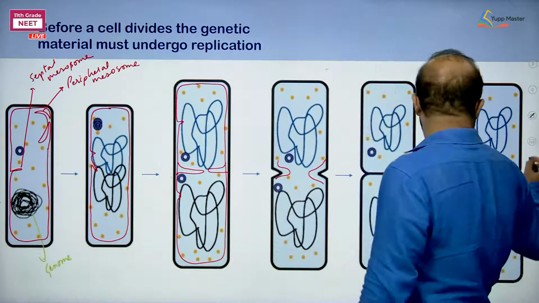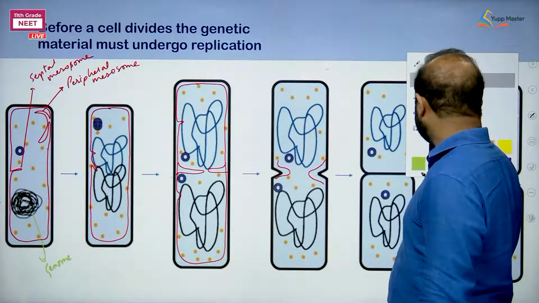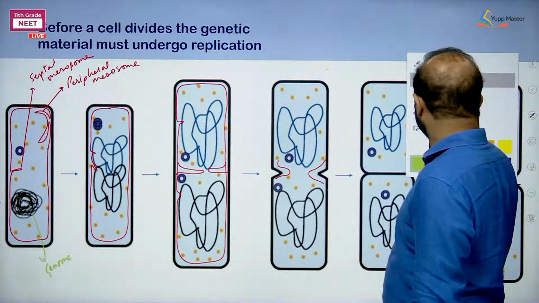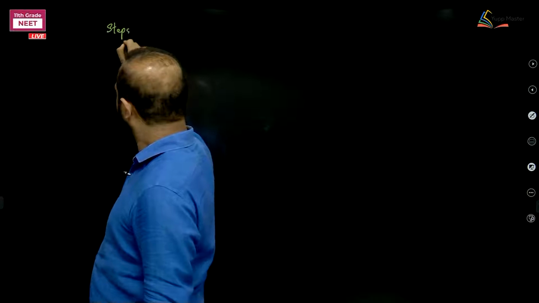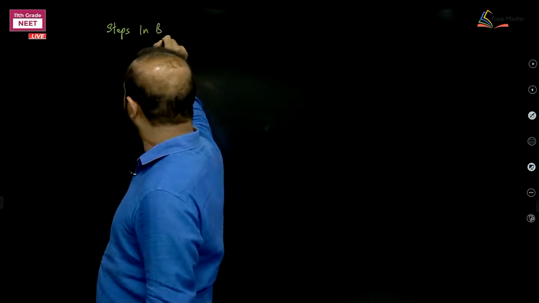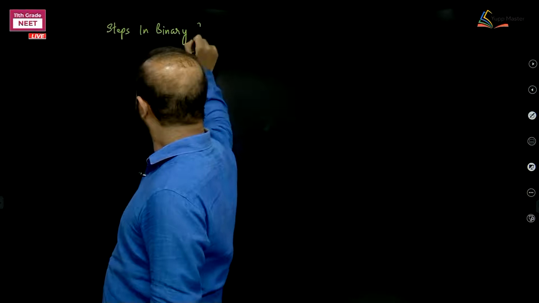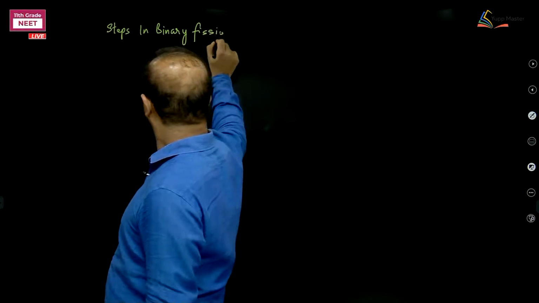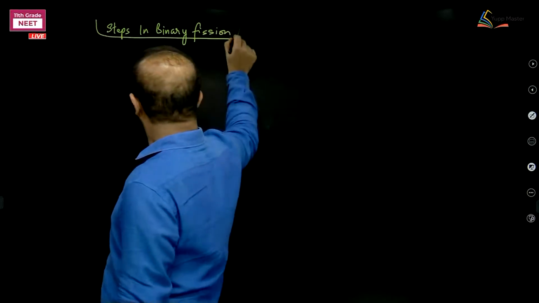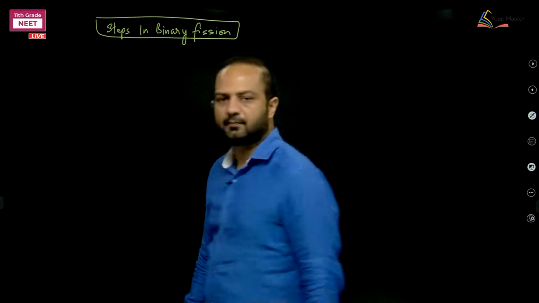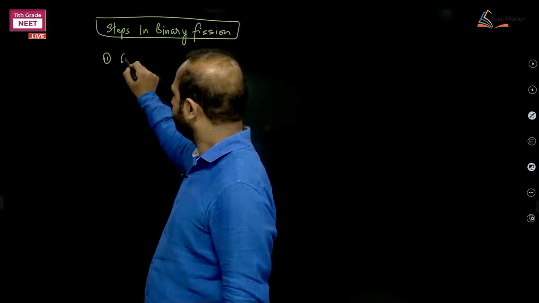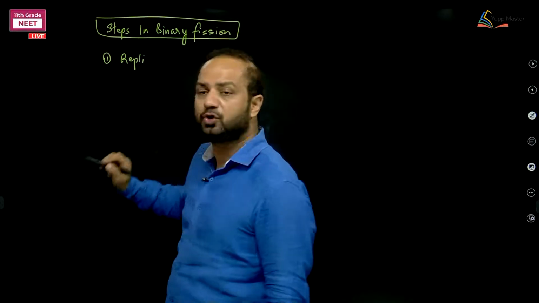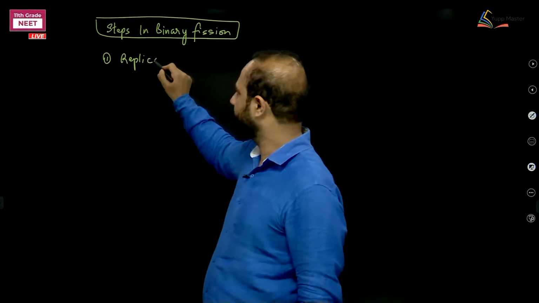Okay, in words I'll write. Steps in binary fission. What is mandatory? Replication of DNA, or you can say duplication, copying of DNA.